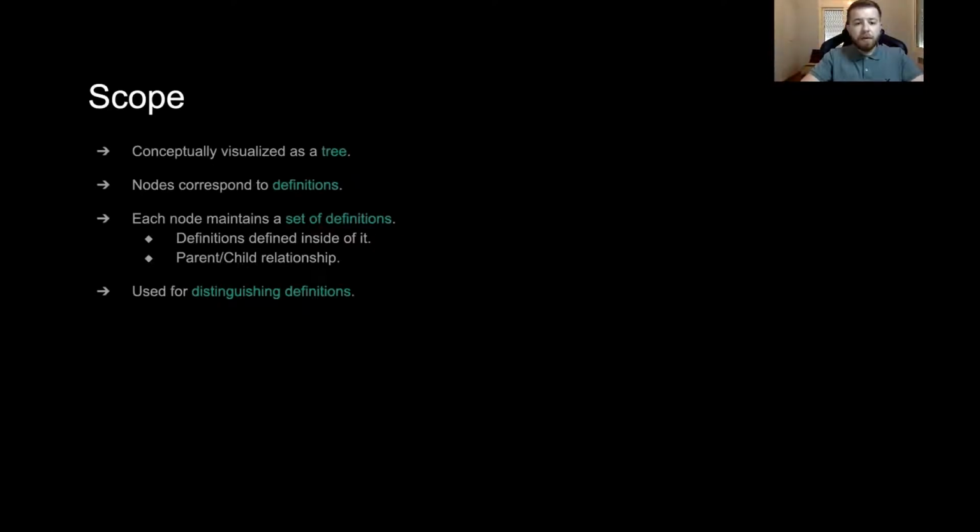The scope can be conceptually visualized as a tree, where nodes correspond to definitions and their children are the definitions that are directly defined inside of them. It is very useful for distinguishing definitions through their identifier based on the current namespace.